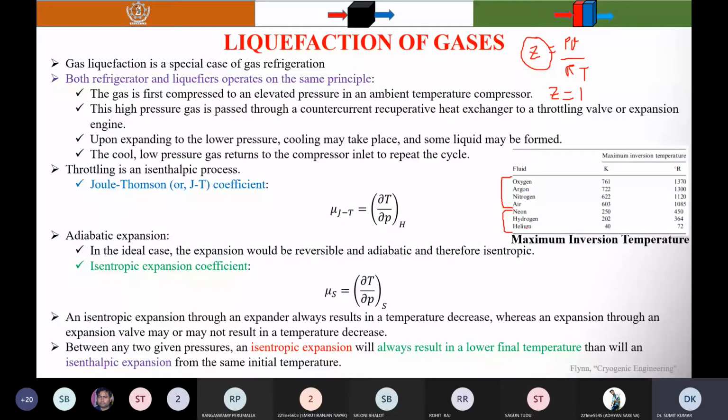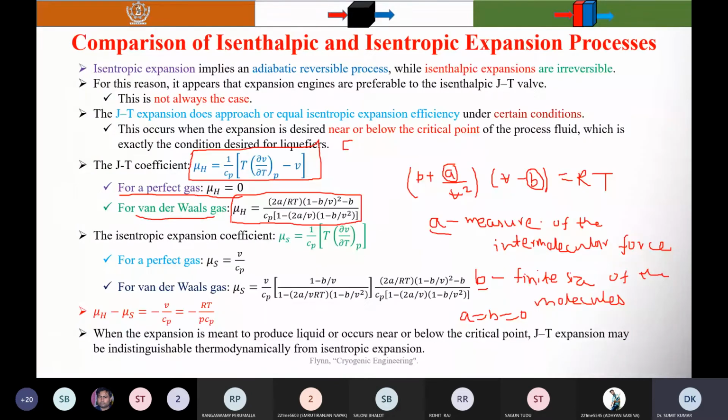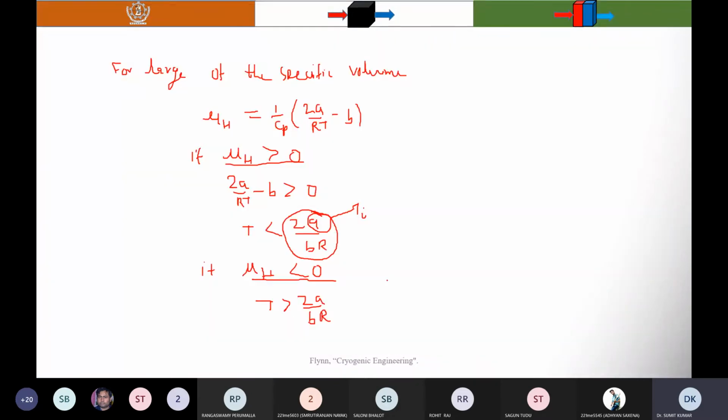You can see that for neon the inversion temperature is 250 Kelvin, hydrogen 202 Kelvin, and helium 40 Kelvin, which is lower than room temperature. So in this case the intermolecular forces are weak, so we need a very small amount of energy to break this intermolecular bond.